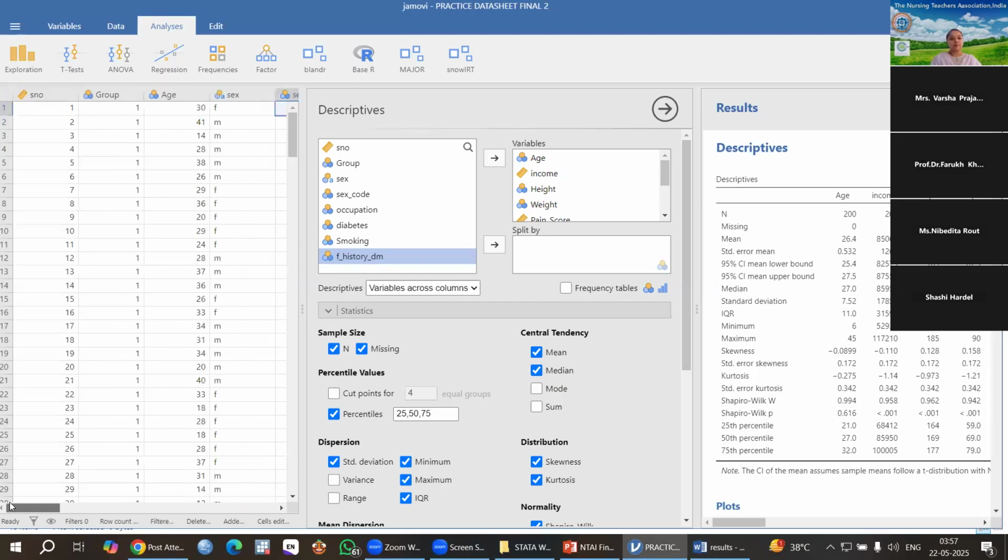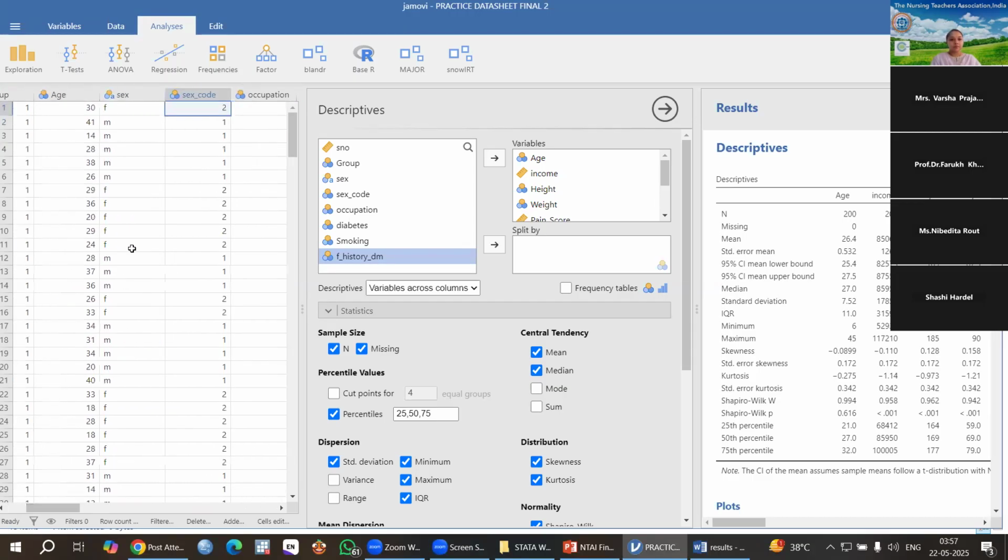So here you can see that there is male and female. This is female, you have given code 2. This is male, you have given code 1. So first there is no need of coding. But if you want to do coding, then you have to go for variable. You can see here variable.